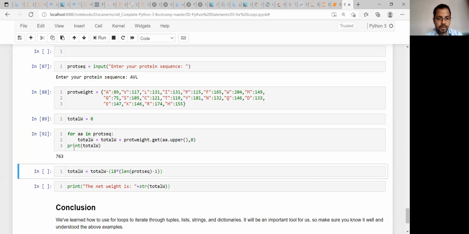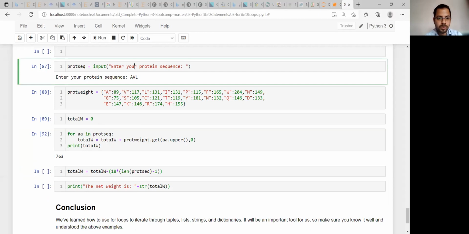Something is not working. I guess I need to rerun it, because total weight should be AVL, right?